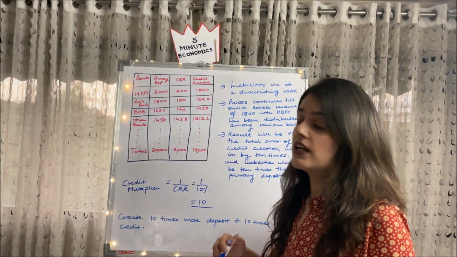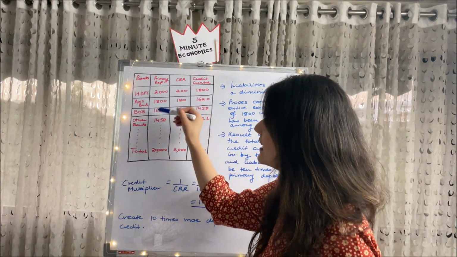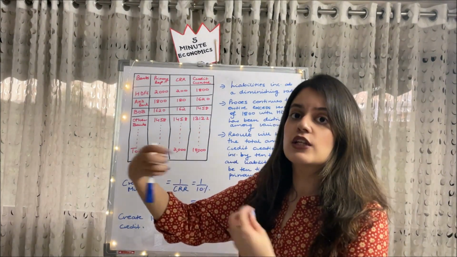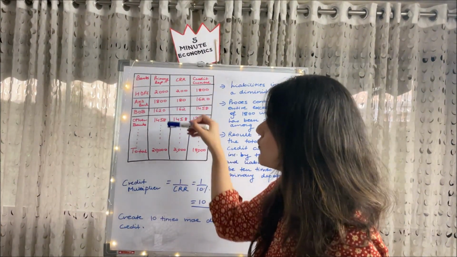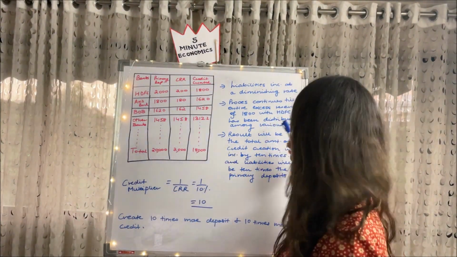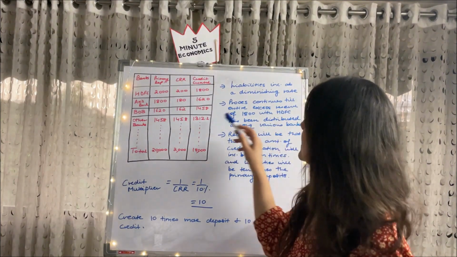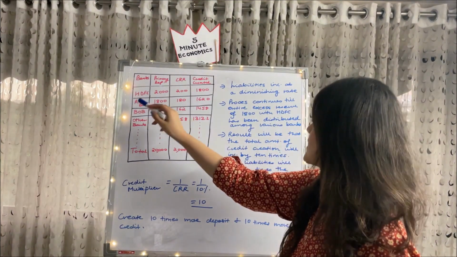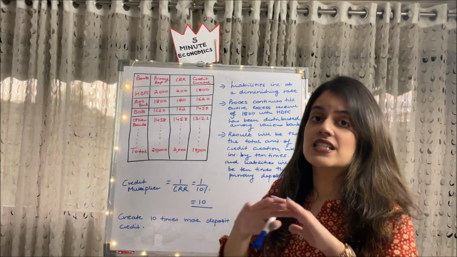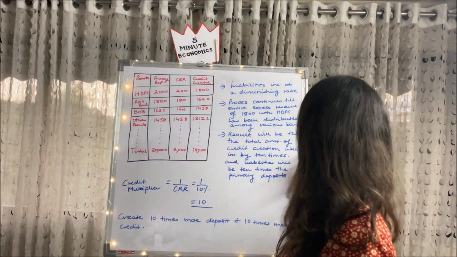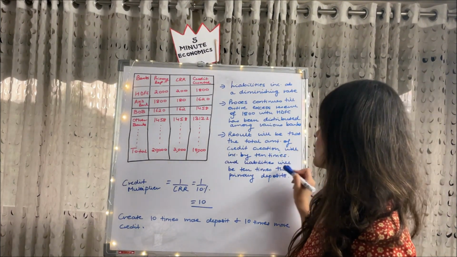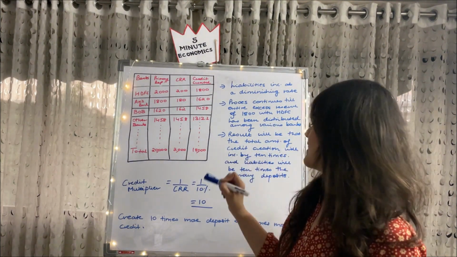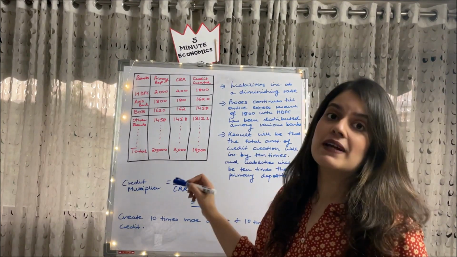Okay, so you see that liabilities increase at a diminishing rate. The liabilities of the bank, that are the deposits, are increasing. We are seeing that every bank is getting a new liability, but you see the amount is falling. That is why it is increasing at a diminishing rate. The process continues till the entire excess reserve of 1800 with HDFC has been distributed among the several banks, and the result will be that the total amount of credit creation will increase by 10 times and the liabilities will be 10 times the primary deposits.